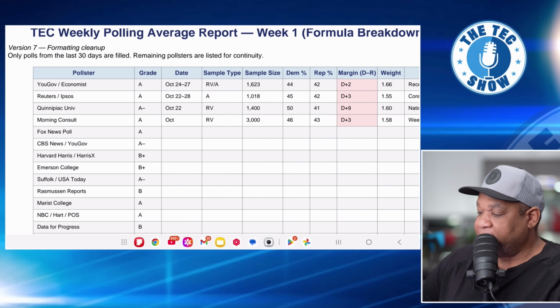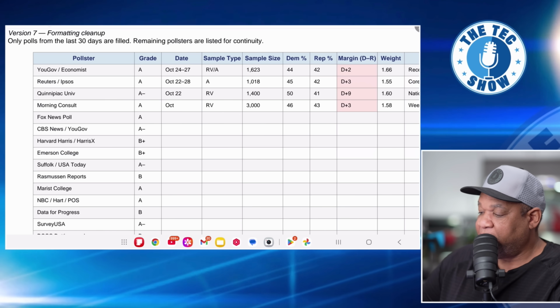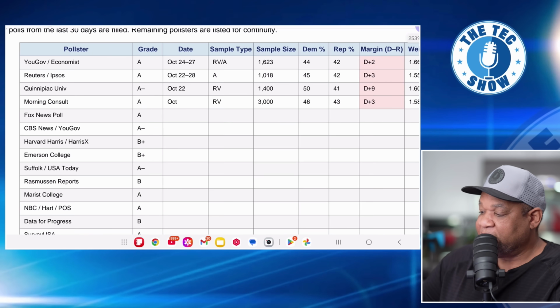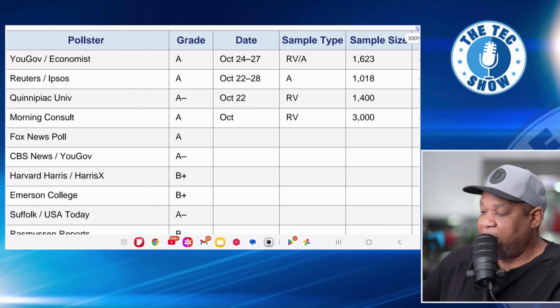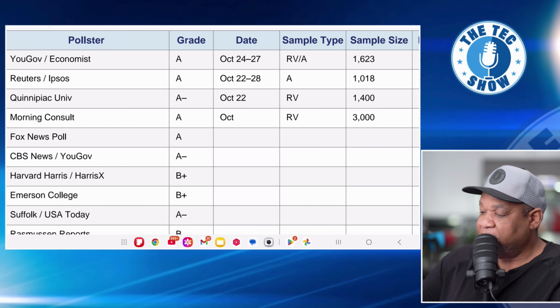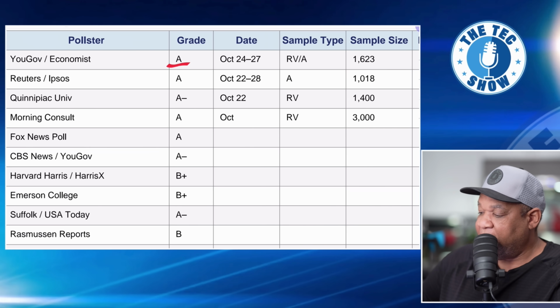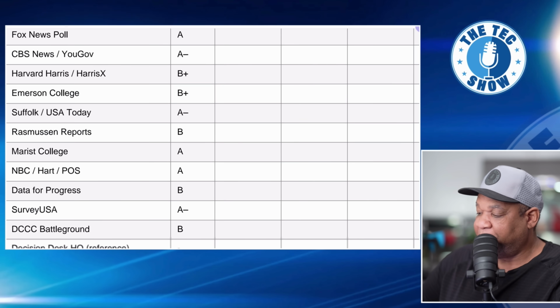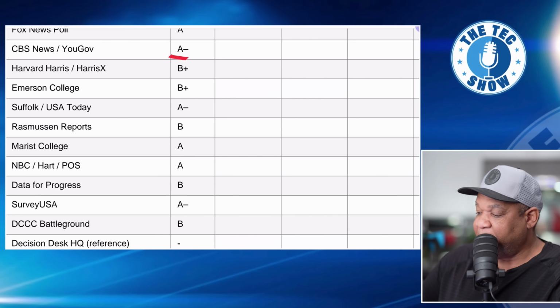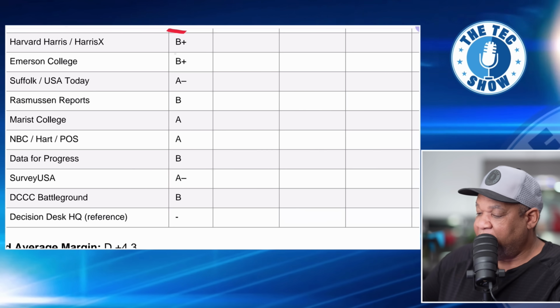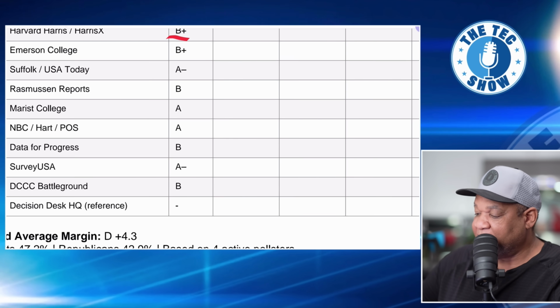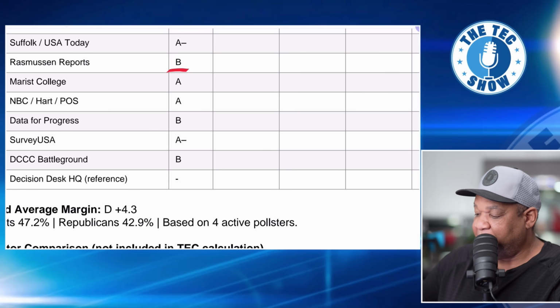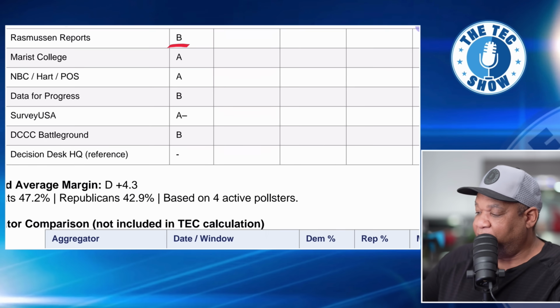And if we're looking at the left side of the screen here, we see these letter grades. Okay, so you have YouGov Economist. You see that at A, so that's an A ranking. You have an A- ranking, Quinnipiac. We're just briefly going through these. You have CBS News at A-. You have Harvard Harris at B+. Then you have Rasmussen at B. And so you see, you have all these letter grades.